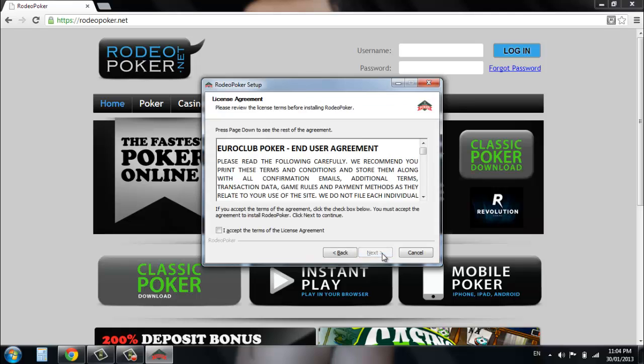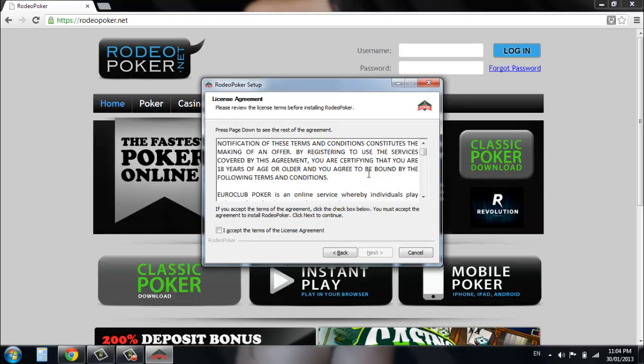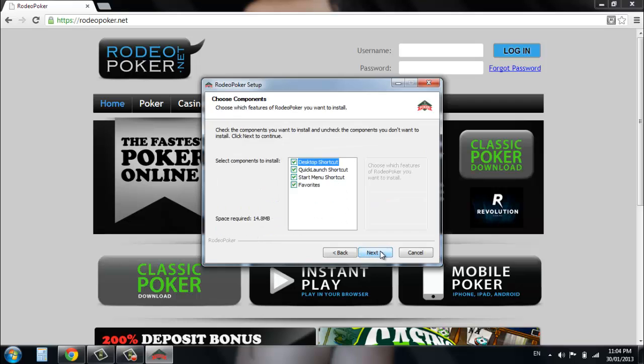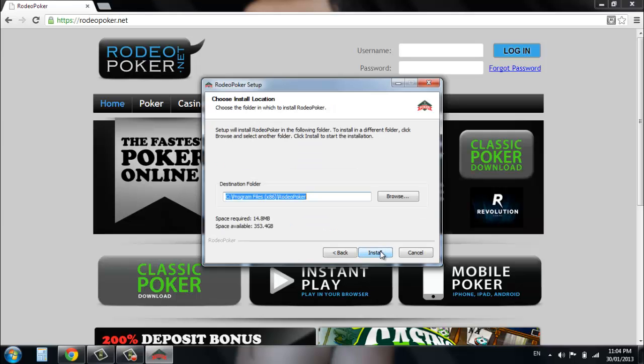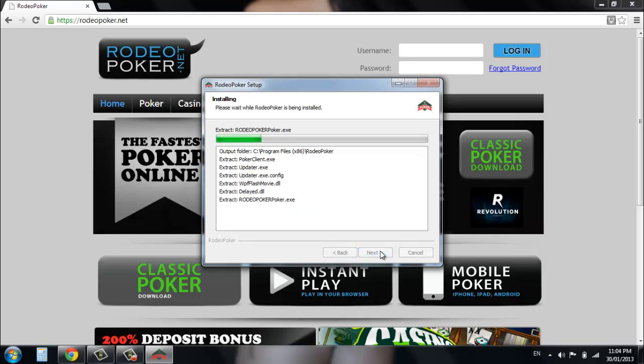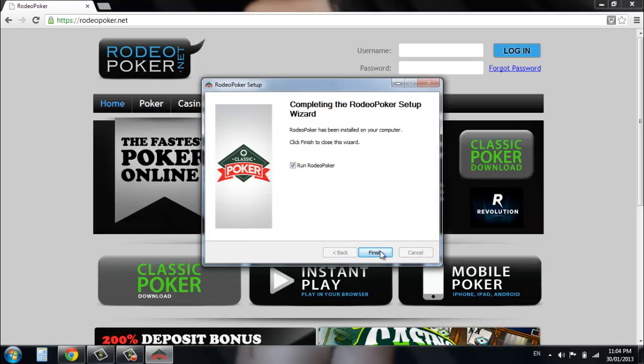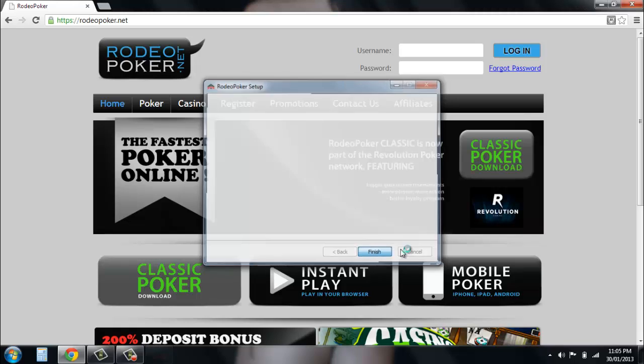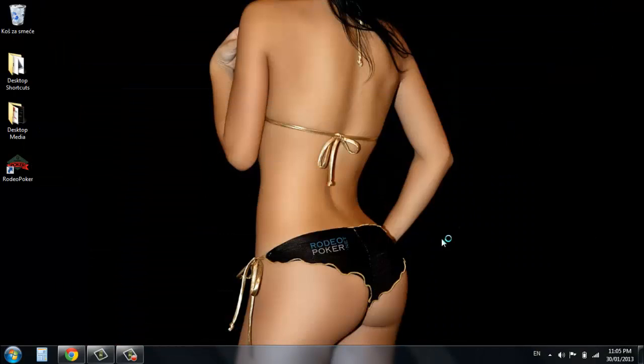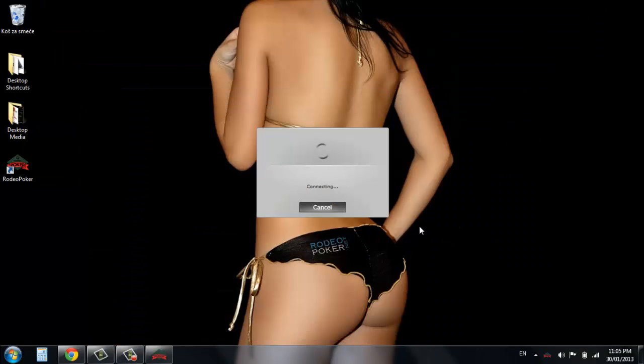Click Next. Then read, and if you agree, accept the end user agreement. Then, select the components you wish to install, followed by the folder you wish to save the application to. The program will now install to your computer. Then, click Finish to allow the application to run. This process will then take a few moments to initialize.